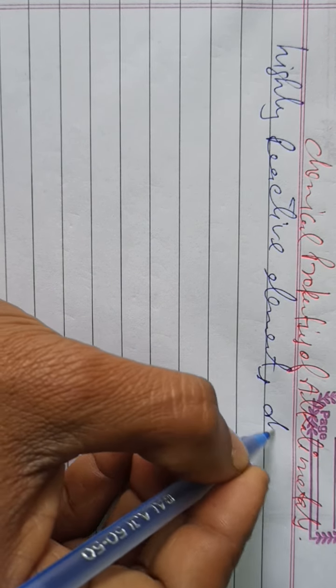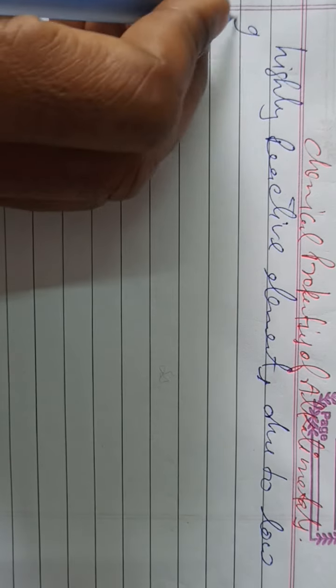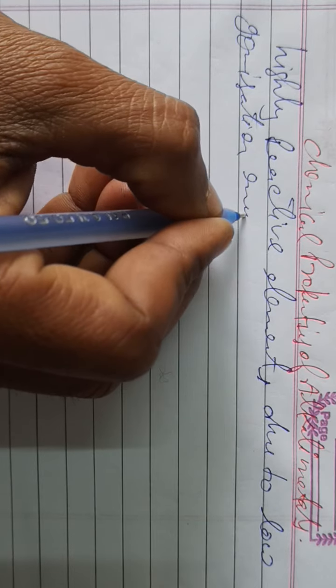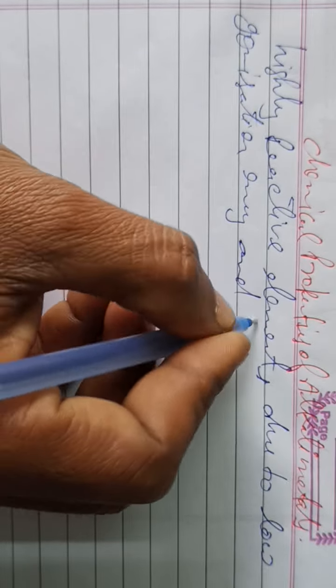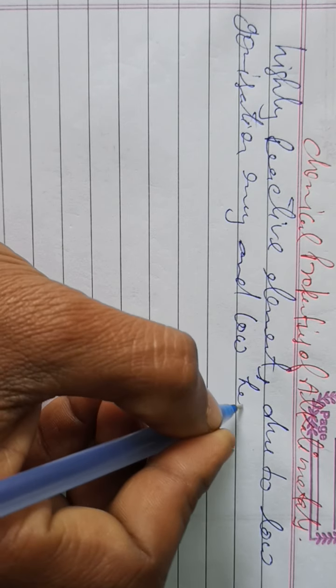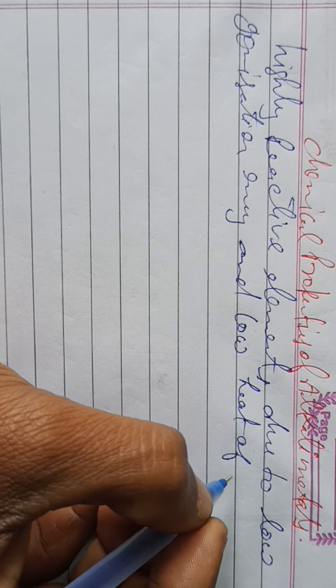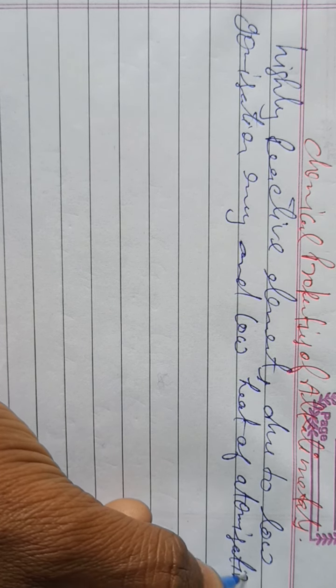The high chemical reactivity is due to low ionization energy and low heat of atomization.